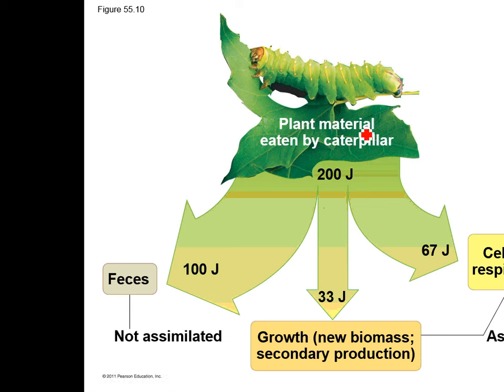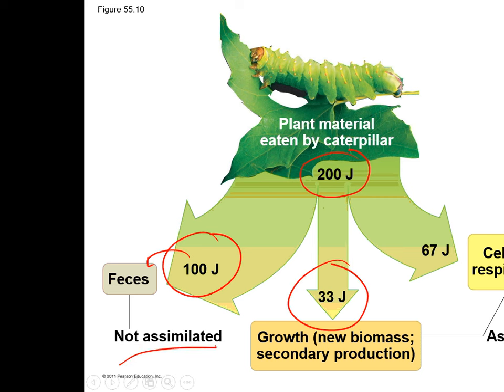So if the plant material is eaten by the caterpillar, there's 200 joules of energy there. 100 joules are going to go into feces that is not assimilated. It's not actually being part of the organism anymore. 33 joules are going to go to growth. That's your new biomass, your secondary production level. So this is actually what's going to make the caterpillar the caterpillar. And then 67 joules are going to go to respiration. And these are going to be assimilated because they're going to be used in the ecosystem.